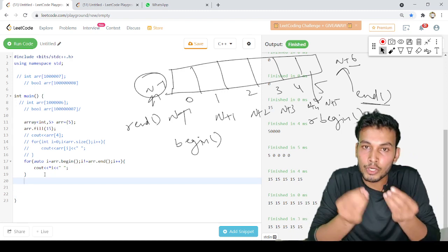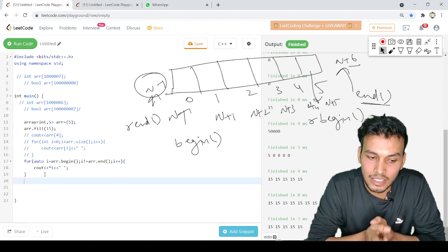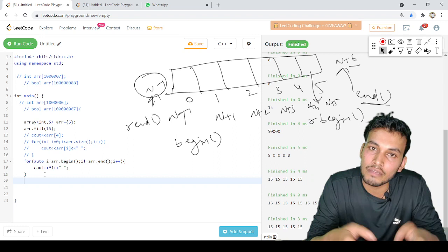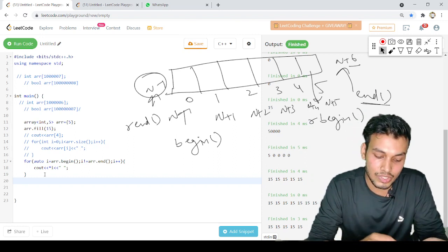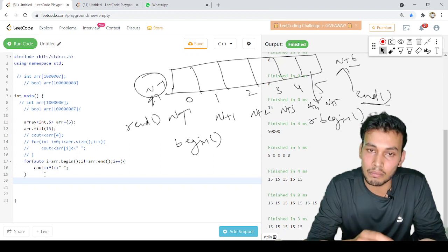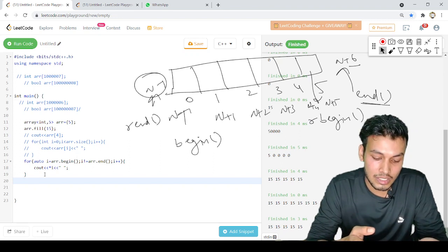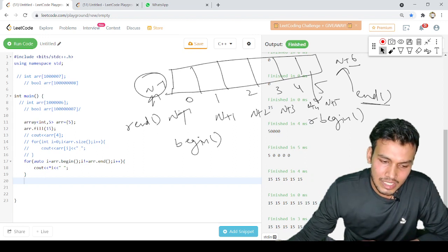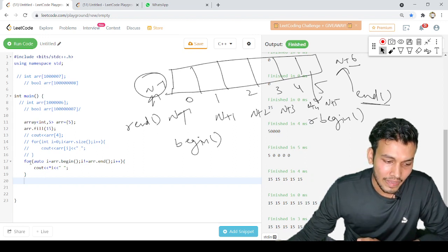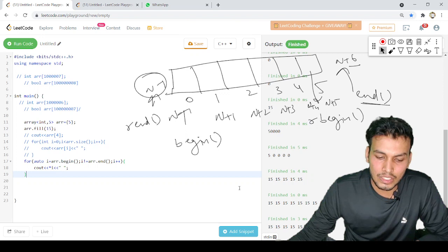And one more very good thing is that these iterators will remain the same for all the containers we will be studying in upcoming sessions, like stack, queue, or whether it's a map, multimap, or set, unordered set, ordered set, whatever the container is, these iterators will remain the same, and the same way you will be able to iterate through the container.